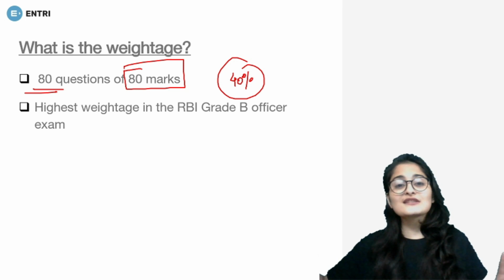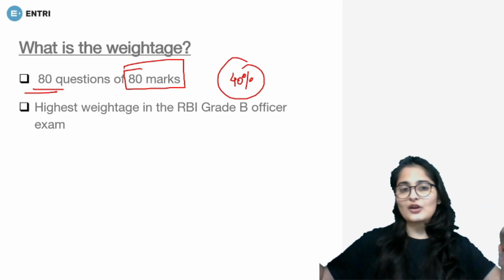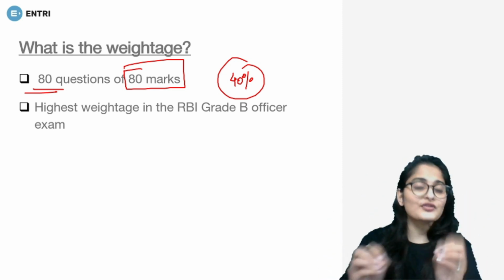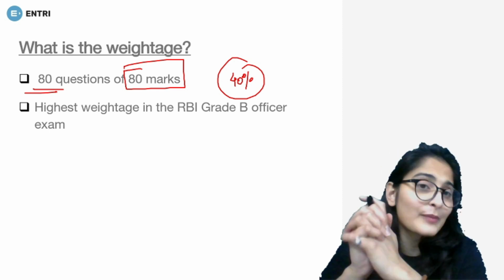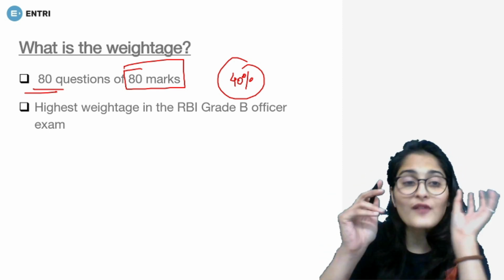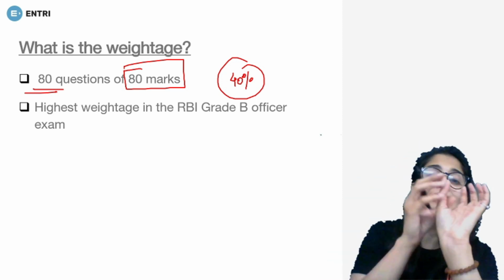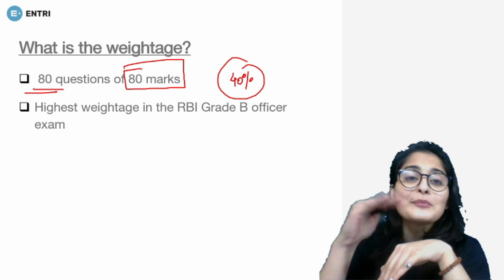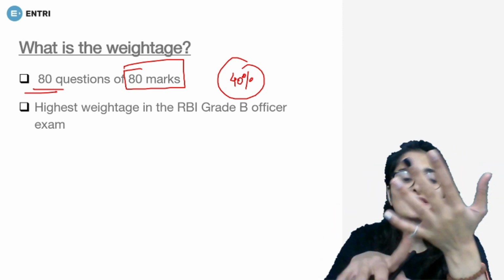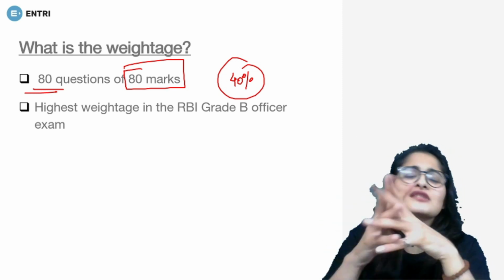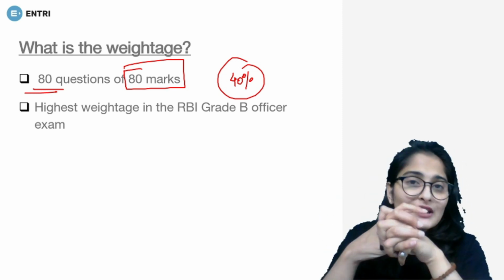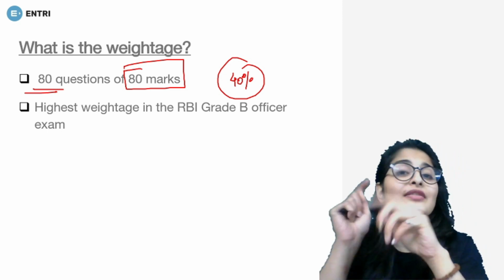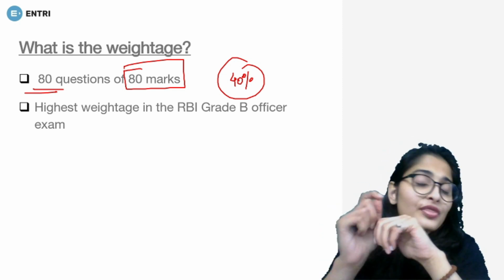So all the other sections and the general awareness section are like day and night. General awareness is something you need to be very well prepared for to gain marks, because if general awareness is strong, you get a selection. It is a make or break section, or you can say your selection maker section. You prepare for all the other sections, but most examinations have equal weightage or some have lower weightage, while this has the higher weightage. They are checking you on your awareness of the situations around you, and therefore you have to have a good hold on the subject.